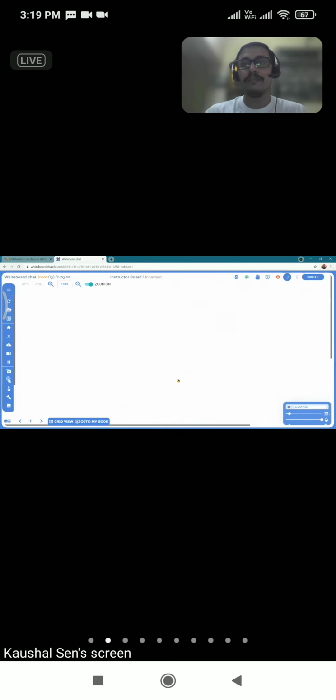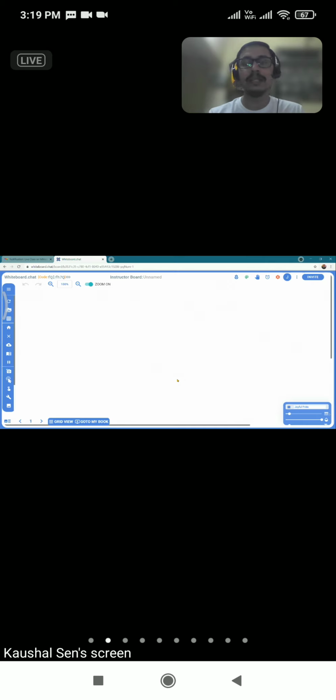Now, if you observe, it has a lot of options and sometimes it is overwhelming for a teacher to see all these options. In the previous class, we talked about the basic interface, how to share the whiteboard, how to insert a PDF and let the students annotate it, and how a teacher can move into the different boards and provide feedback.